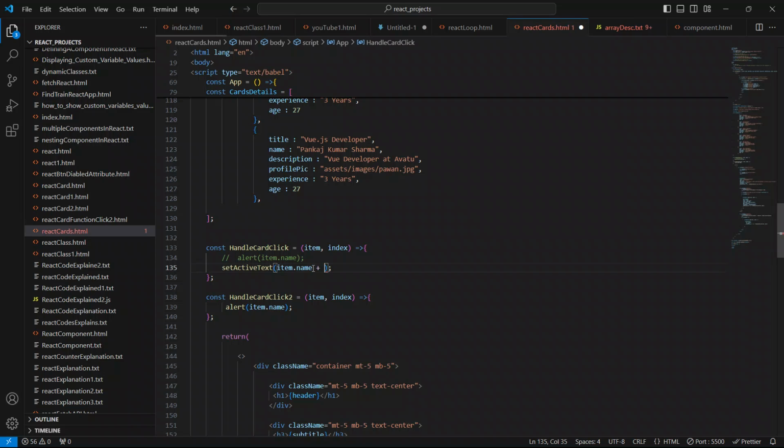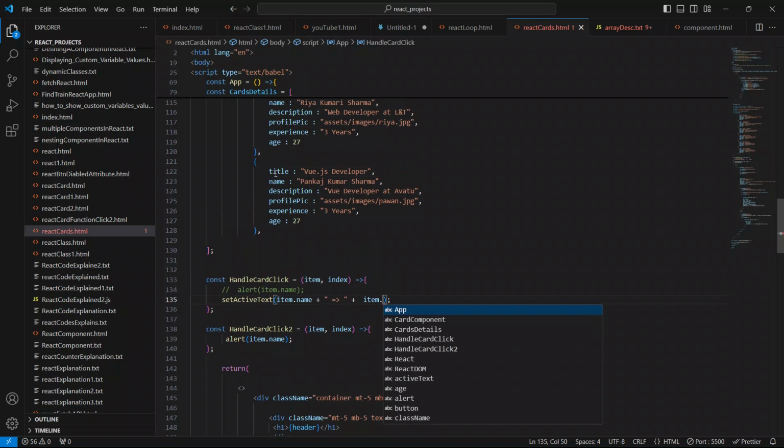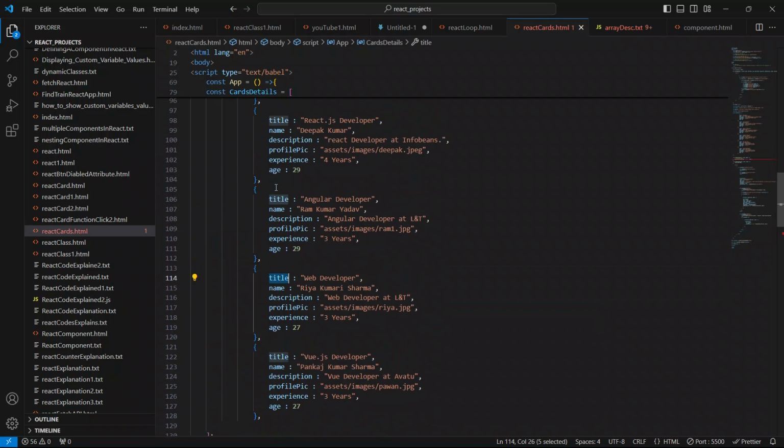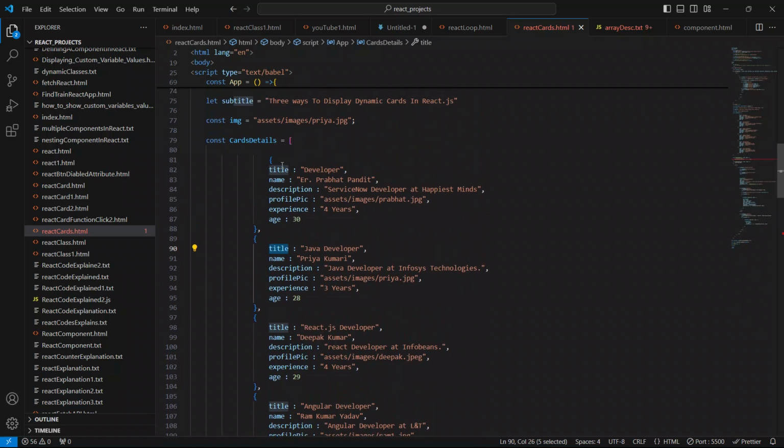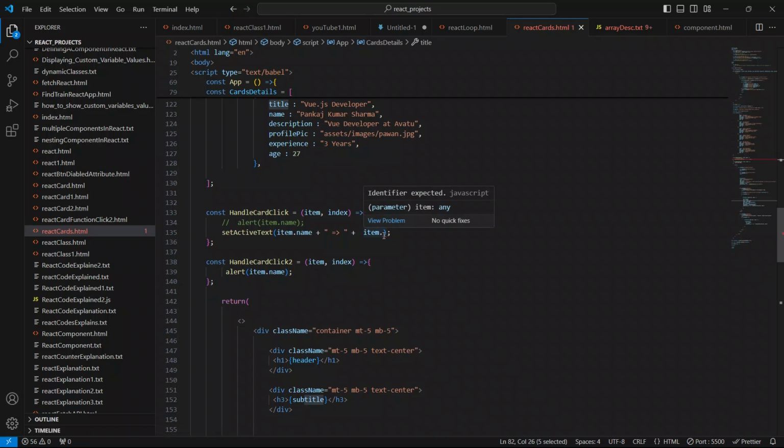I'll say plus, and I'll concatenate this item's title also, this title, and this title. So copy this title from here and write item.title.